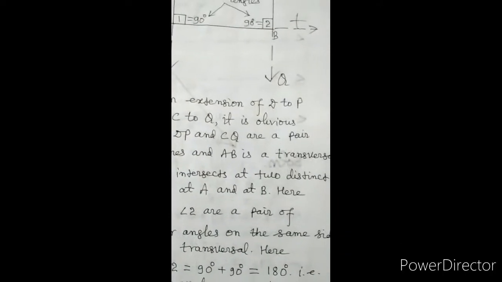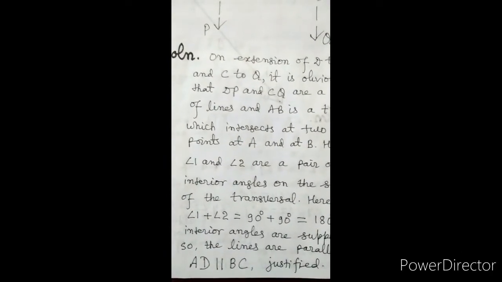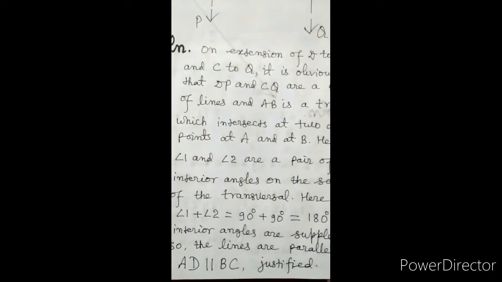On extension of D to P and C to Q, it is obvious that DP and CQ are a pair of lines and AB is a transversal which intersects at two distinct points, at A and at B. Here angle 1 and angle 2 are a pair of interior angles on the same side of the transversal.